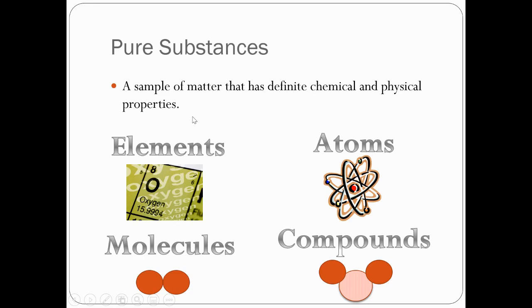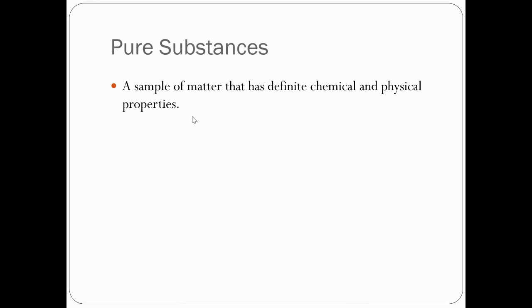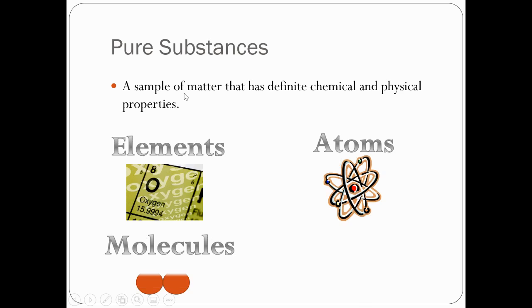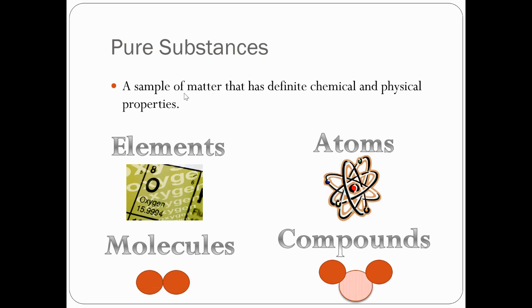All right, so let's start off again, going back to the pure substances. Remember, the pure substances here are off to the left, and it's just breaking it down into elements and compounds. So we'll start there with the pure substances. A sample of matter that has definite chemical and physical properties are elements.